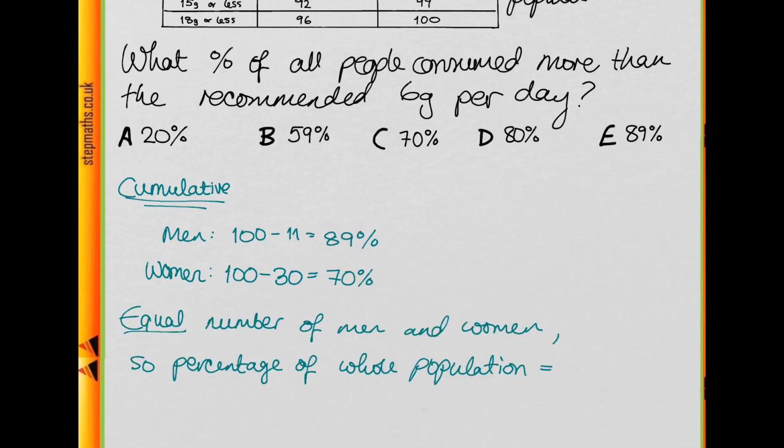So let's do that now. The difference between these is 19, so we need to halve 19 to give 9.5%, and then add that on to the smaller percentage. So we do 70% plus 9.5%, which gives us 79.5%. And we want it to the nearest 1%, so we're going to get the answer of 80%, and our answer is D.